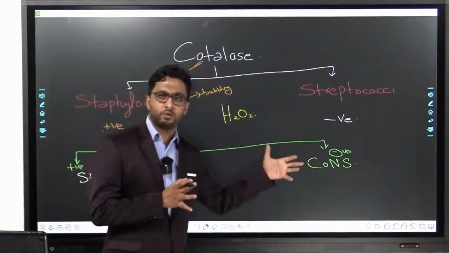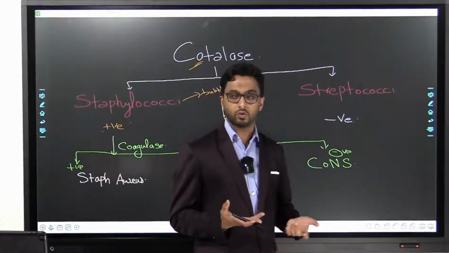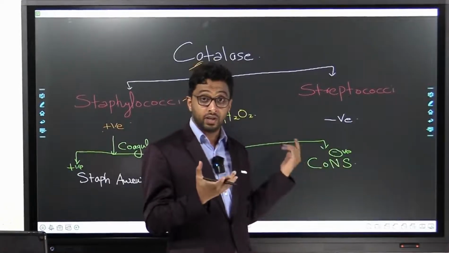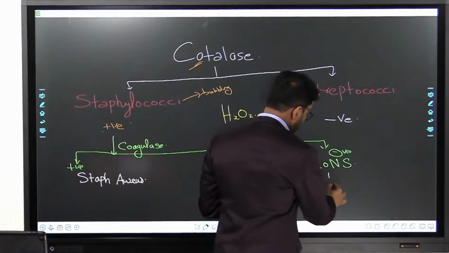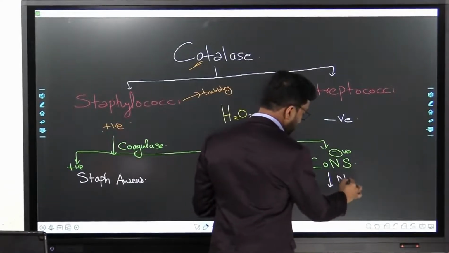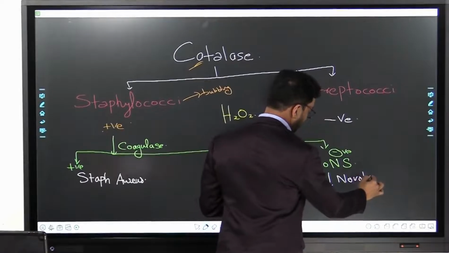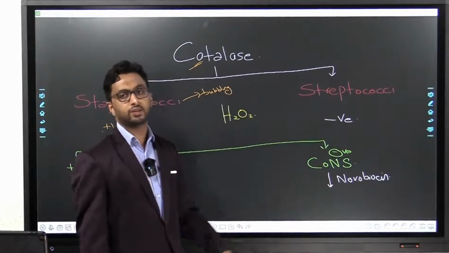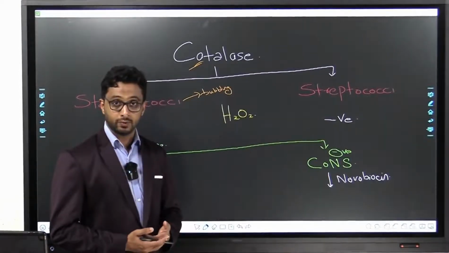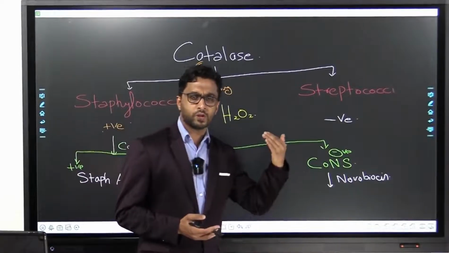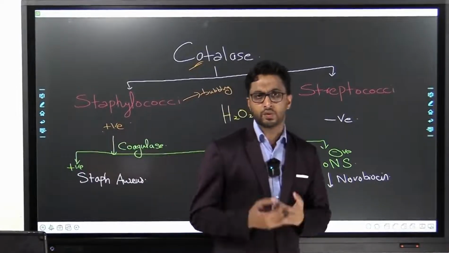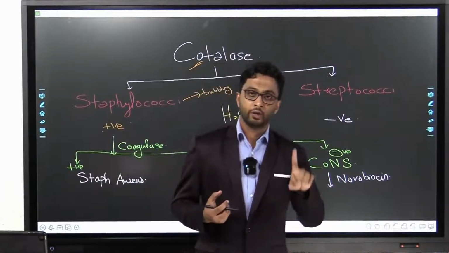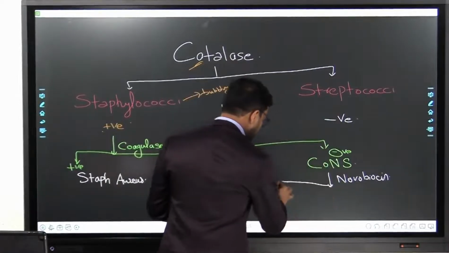Now you have a set of organisms which are CONS, or coagulase negative organisms. So we have to identify different coagulase negative organisms. What we're going to do is add an antibiotic known as novobiocin to this culture, and let us see what reaction takes place. Novobiocin is an antibiotic, so some bacteria will die, some will be alive. Those organisms which die are known as the novobiocin sensitive organisms.